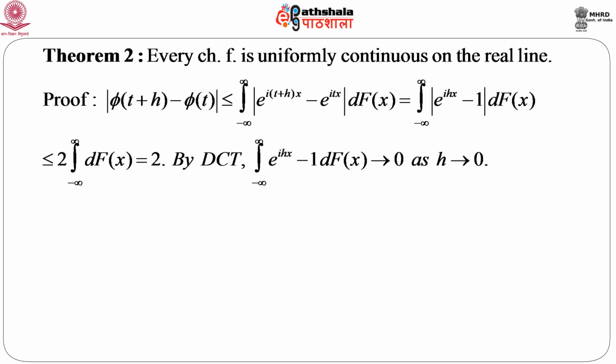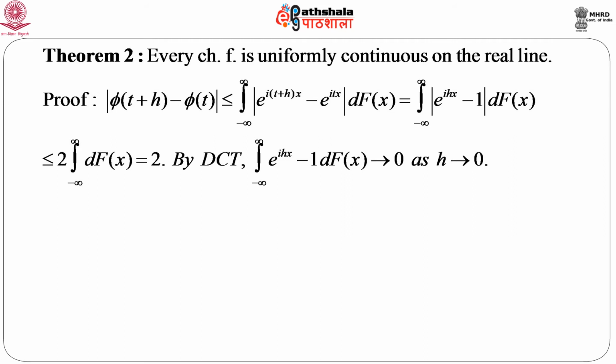So, this thing is less than or equal to 2, because modulus of (a minus b) is less than or equal to modulus of a plus modulus of b. And then the integral from minus infinity to infinity of dF(x) is exactly equal to 1, as we have just seen. So, this entire quantity is bounded by 2. Now, we just apply the dominated convergence theorem, because this function is dominated by another function. So, by using the dominated convergence theorem, or in short DCT, the integral from minus infinity to infinity of (e to the power ihx minus 1) dF(x) goes to 0 as h goes to 0.